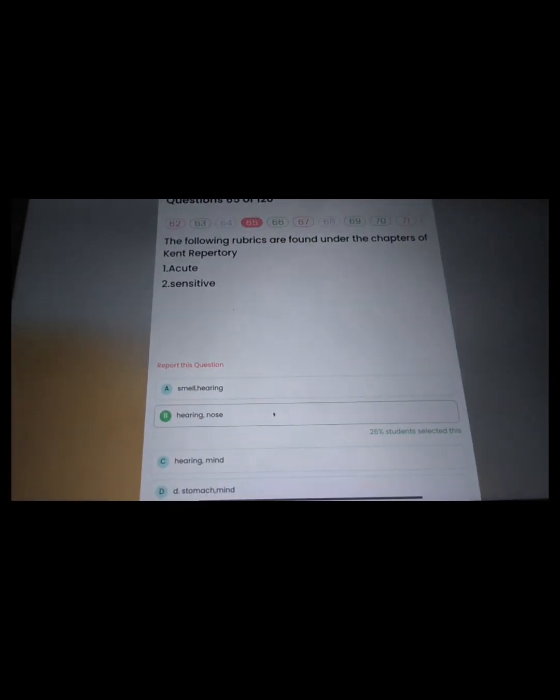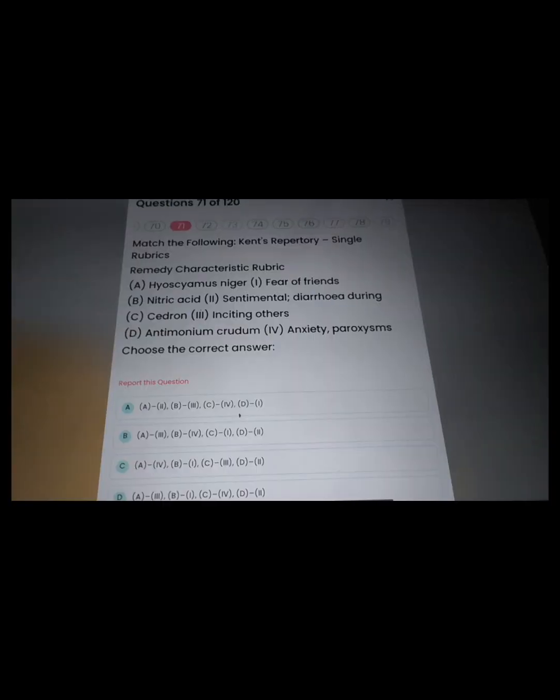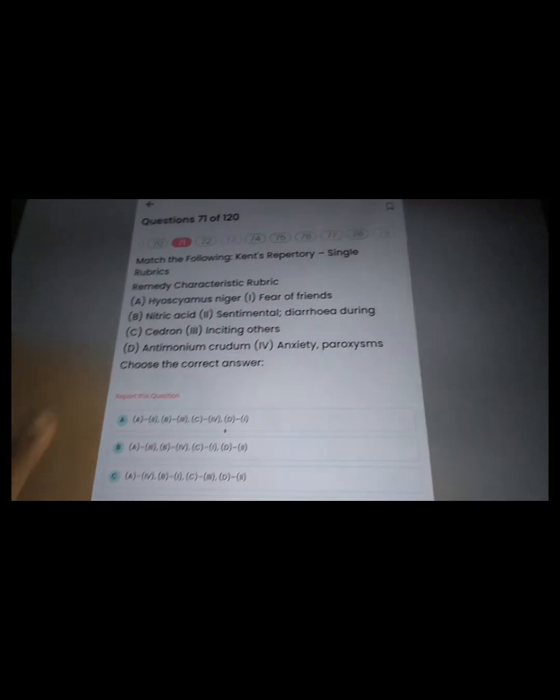The next question is that aggravation summer, amelioration in winter belongs to which aphorism? Kent, the chapter acute and sensitive. Acute is on the hearing and sensitive is on the nose. Repertory of ovary, symptoms of ovary is written by C.M. Bogle. Next question is that hysomus is inciting.